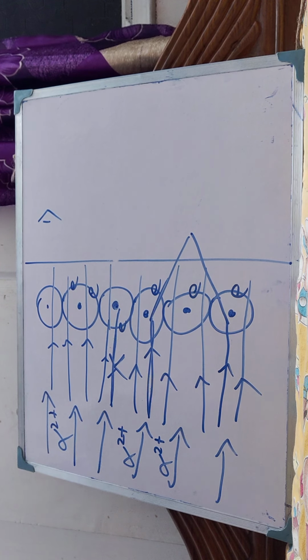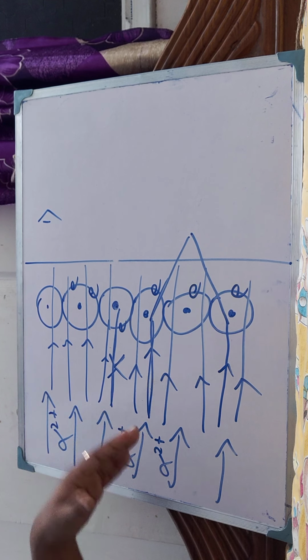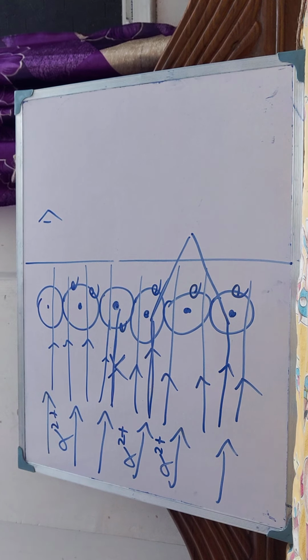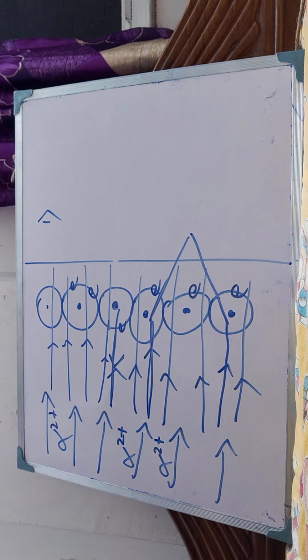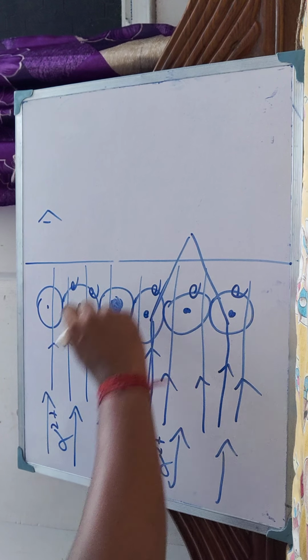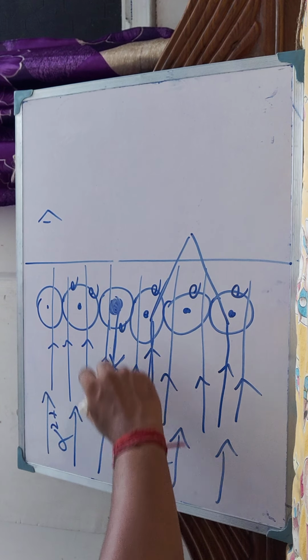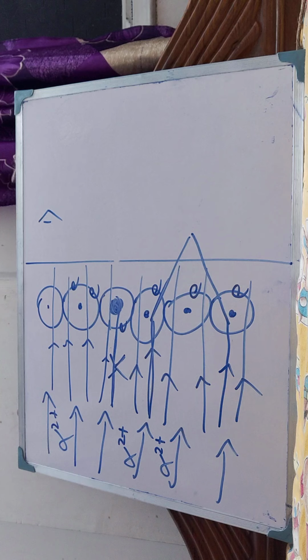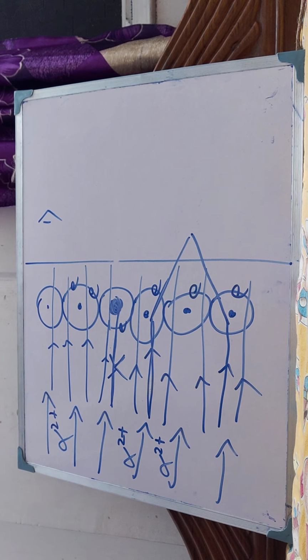The third conclusion was that the particle came back through the same path. It proves that it must have collided with a heavy thing called the nucleus. The nucleus is the heaviest part of an atom. It collided with the nucleus and bounced back in the same direction.